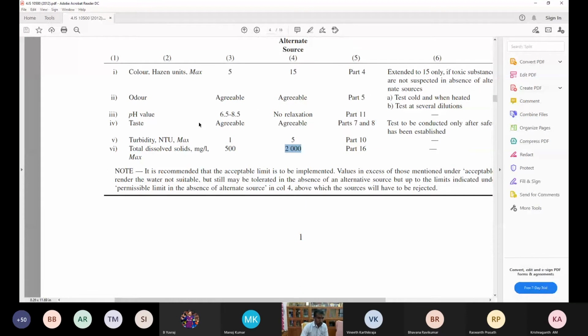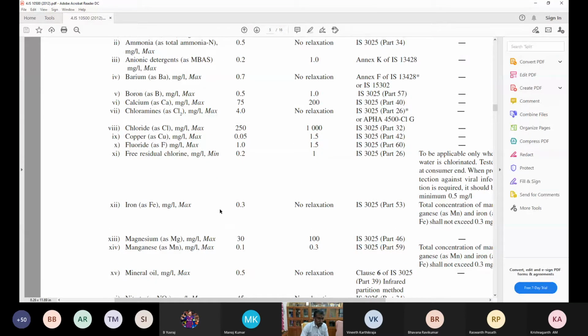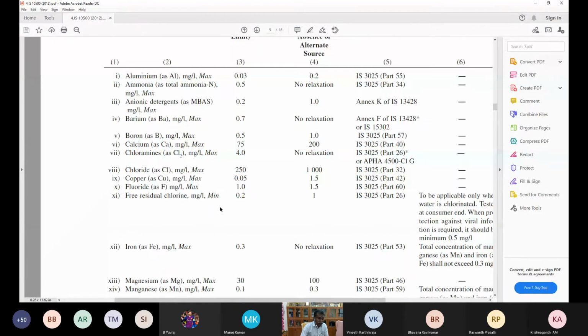Whatever is listed are highly influential parameters: aluminium, ammonia, detergents, barium, boron, calcium, chloride, copper, fluoride, free residual chlorine, iron. At least have a look at this tabular column and see, for example, if you depend on surface water and drinking water quality, which parameters are of major concern. Just look into the value. I prefer you please remember at least 4 or 5 physical characteristics.